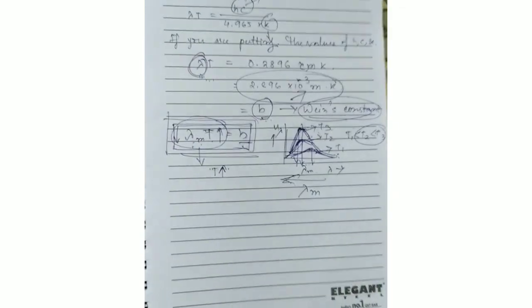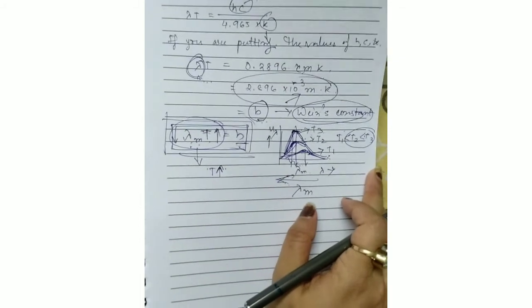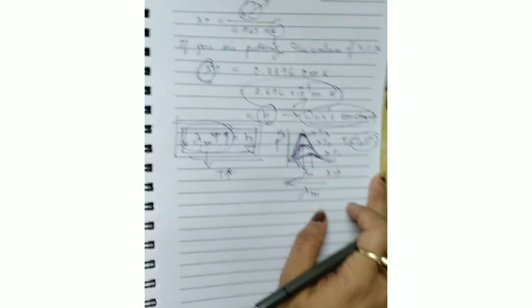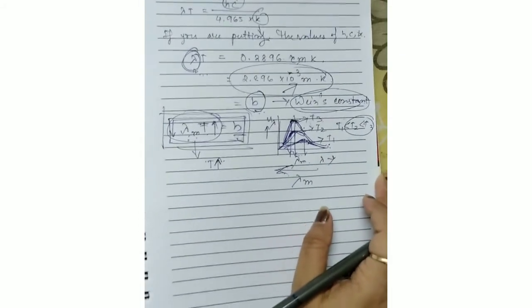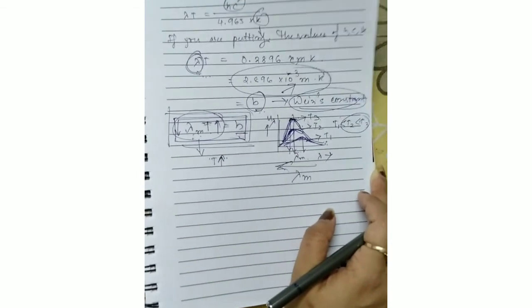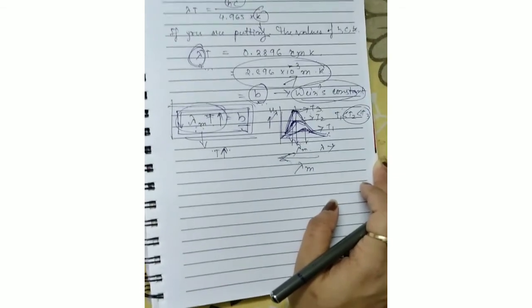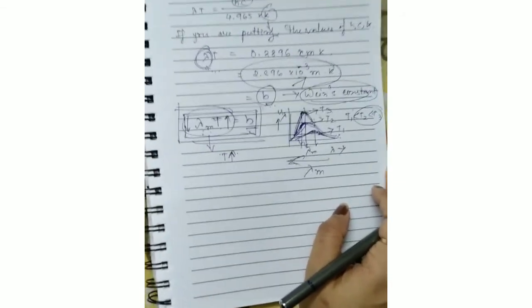Okay. Now in this video we have derived the Wien's displacement law from Planck's law of radiation. Thank you. In the next video we will discuss Wien's law and Rayleigh-Jeans law, not Wien's displacement law, Wien's law and Rayleigh-Jeans law from Planck's law of blackbody radiation. Okay. Thank you.